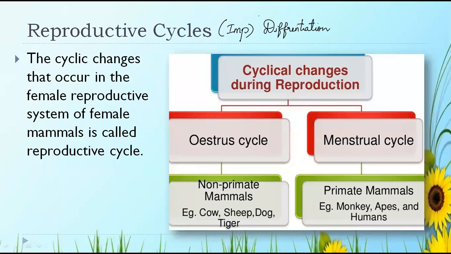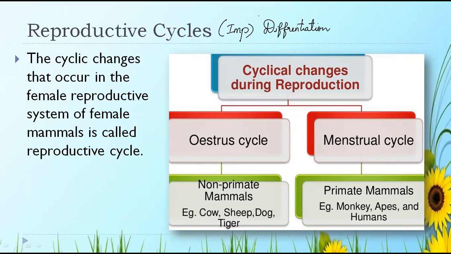Now, what are the reproductive cycles? First, we will know. The cyclic changes that occur in the female reproductive system of a female mammal is called a reproductive cycle. Cyclic changes means a monthly change.